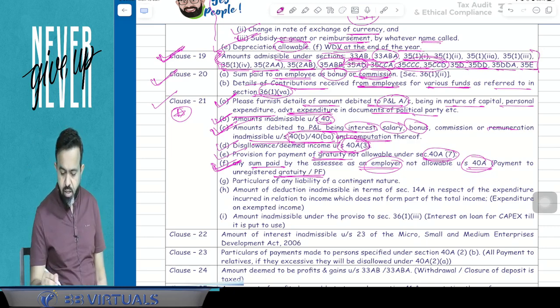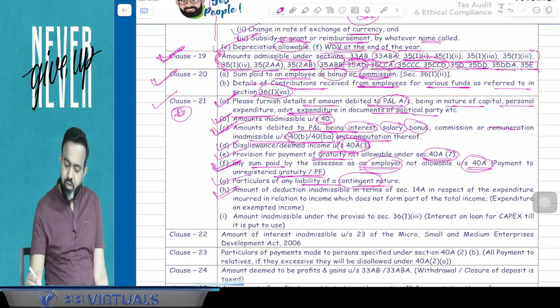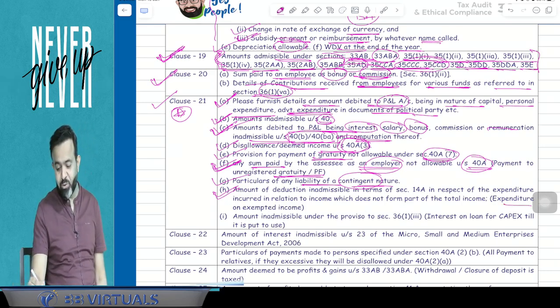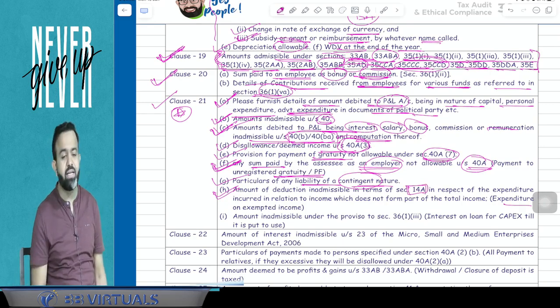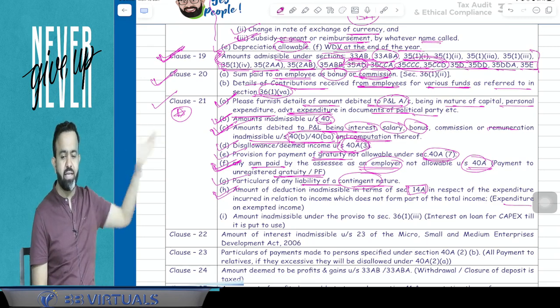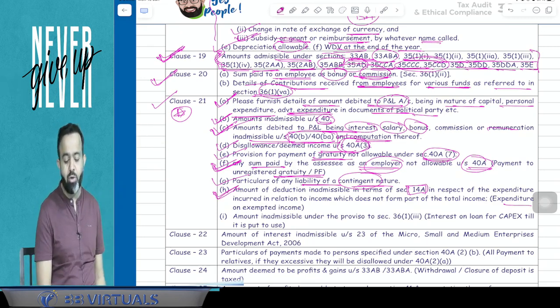Now next part. Particulars of any liability of a contingent nature. Contingent liability is not allowed. After that, point number H says that, guys, you know that if your income is exempt, then expenditure is not allowed due to section 14A. 14A says that if your income is exempt, then expenditure is not allowed. Like agriculture income is exempt, then expenditure is not allowed. So it has to be mentioned in sub-clause H of clause number 21.